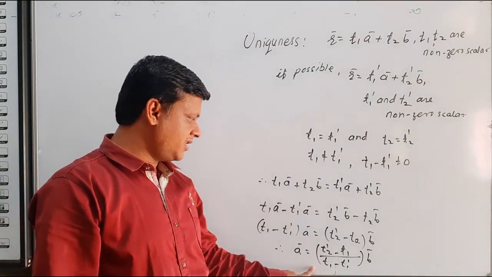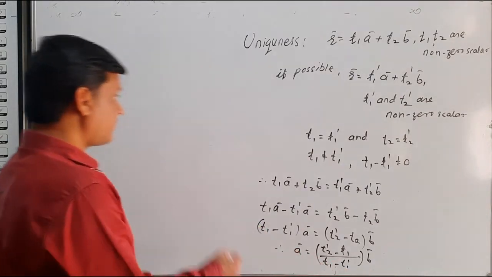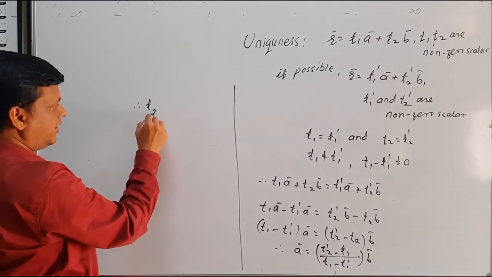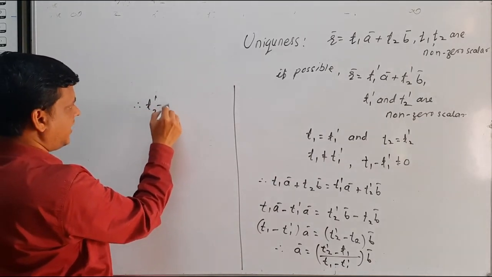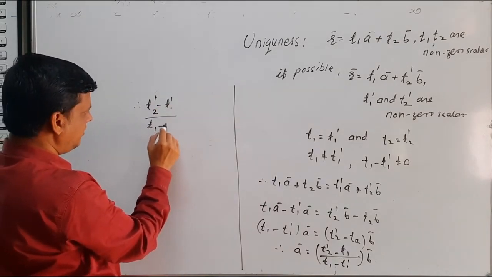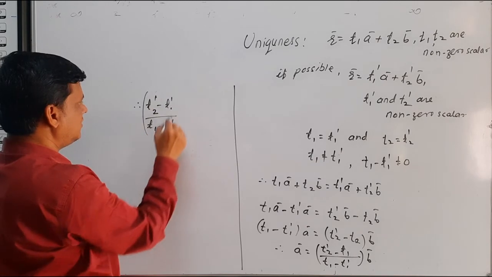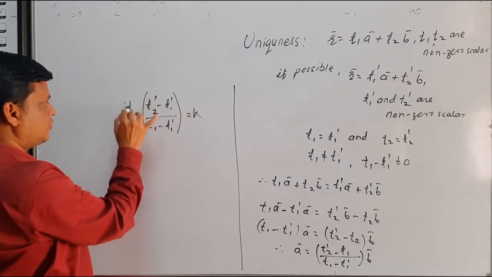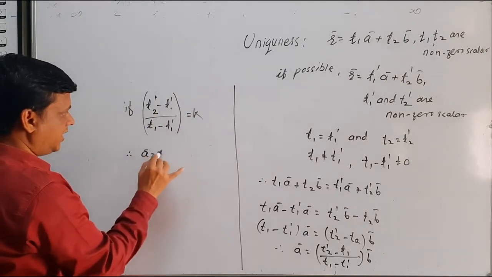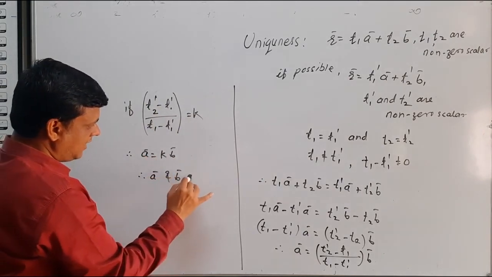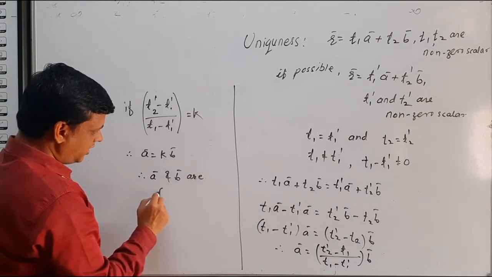So A bar is a scalar multiple of B bar. Therefore T2 dash minus T2 upon T1 minus T1 dash equals K. So if this value equals K, therefore A bar equals K into B bar. Therefore A bar and B bar are collinear.